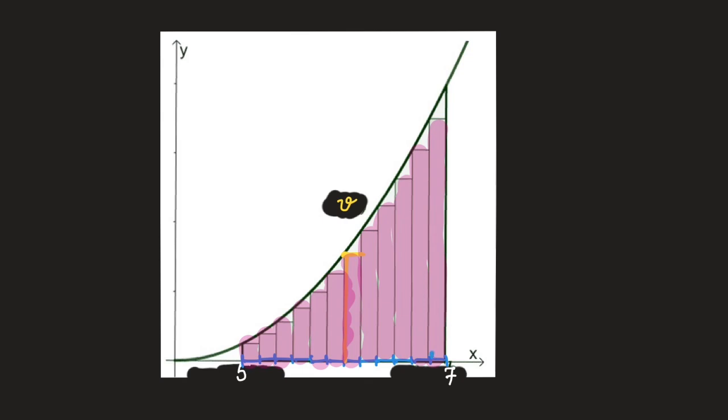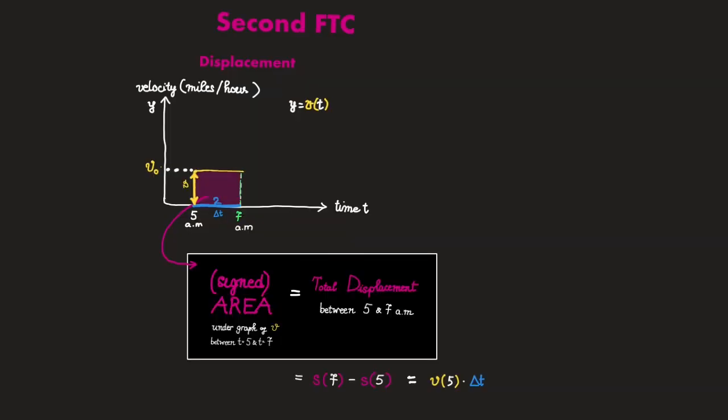But when these intervals become tiny, when they shrink to a point, then these rectangles will just shrink to a line segment like this. And so they would actually fill this whole area. So the sum of the areas of these rectangles will actually be this full area. And thus the total distance traveled is actually equal to this area here under the curve, which is exactly what the second fundamental theorem of calculus says. Alright, so that's the quote-unquote proof of the second fundamental theorem of calculus.